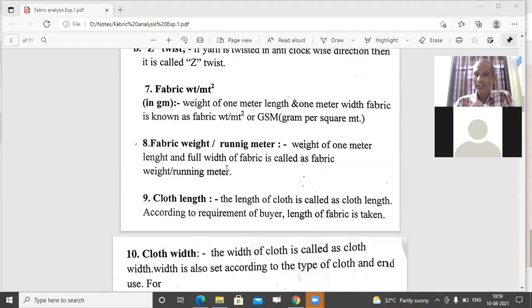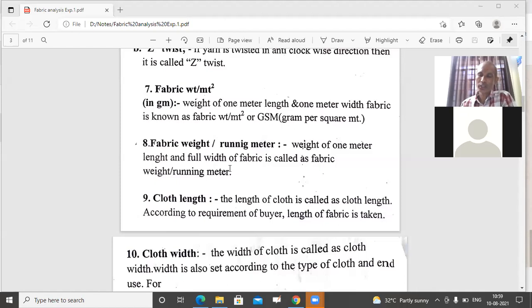So here we are taking original width and 1 meter length, and we are weighing the fabric and finding out the weight in grams, and that is known as fabric weight in grams per running meter. Running meter means width is actual width of the fabric, not 1 meter.